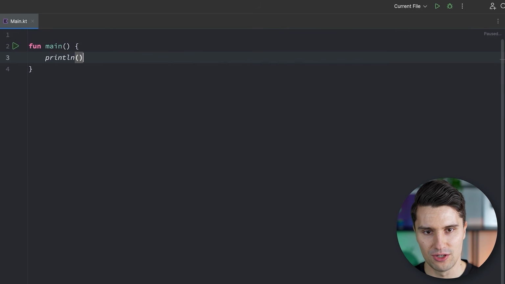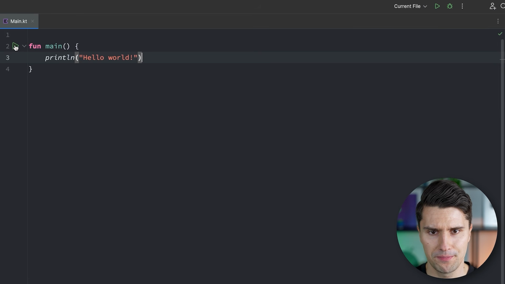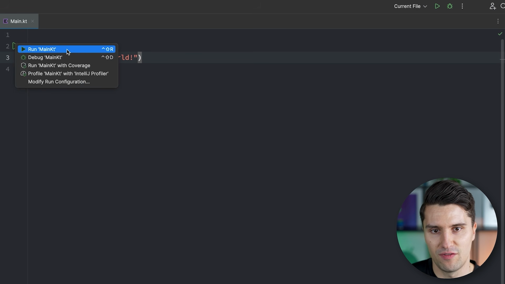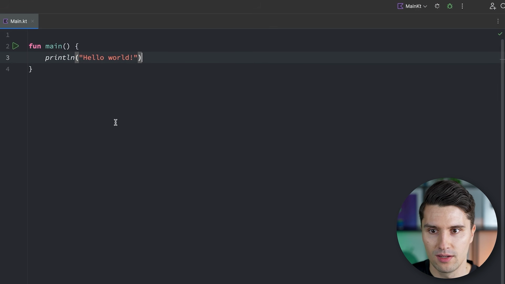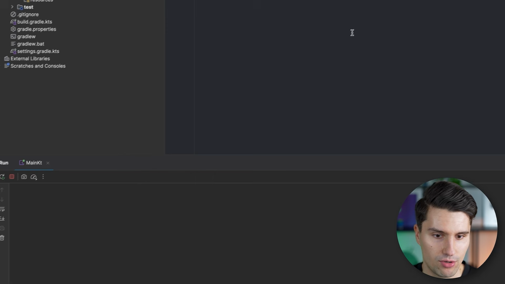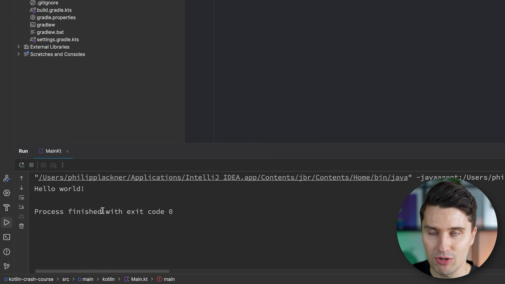So if we use this and we then type quotes, hello world, exclamation mark, and we then click on this little green play arrow and run this main KT file, then all this will be packaged together. We wait a little moment, and then here our console will open up and we do see hello world.